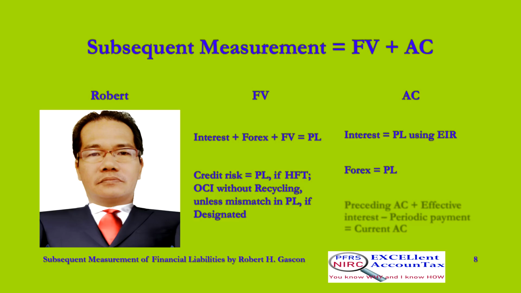Foreign exchange gain or loss is recognized in profit or loss at the amount of change in exchange rate. And the current amortized cost equals the preceding amortized cost, plus the effective interest, and minus the periodic payment.